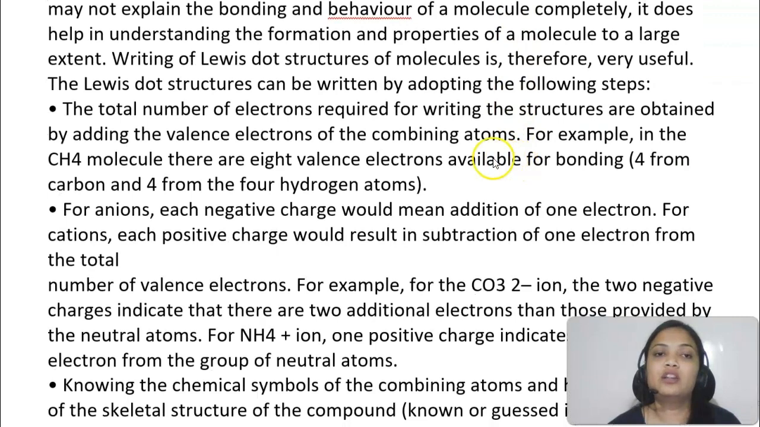So how to write the Lewis dot structures? If they give you any random molecule, what will you do in the first case? Firstly, you will see how many valence electrons are there. In a Lewis dot structure we will just show valence electrons. So just calculate the valence electrons for all the atoms, and add up however many atoms are given.